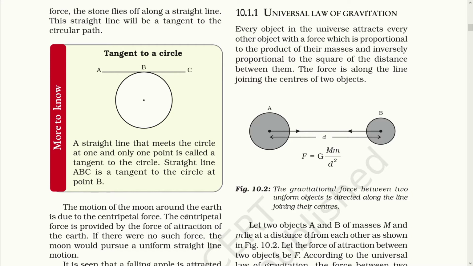Here you can see two objects, object A and B, with different mass. Object A has greater mass while object B has less mass compared to A. And the distance between both the masses from their center is d. It is not from the edges of both the objects. The distance is measured from the center of the objects. So, from both the centers, the distance is considered as d.